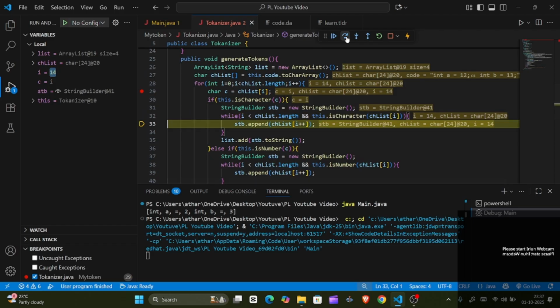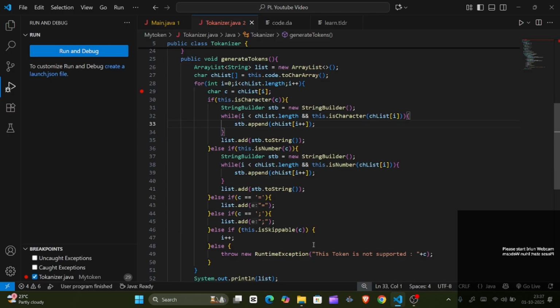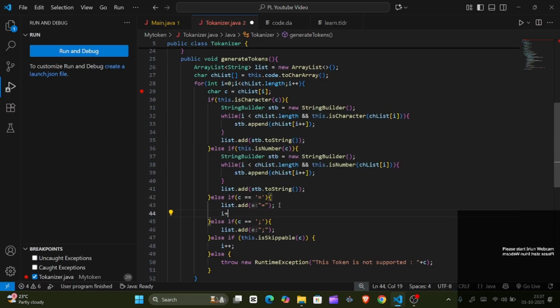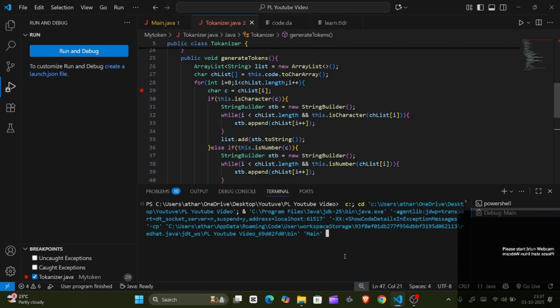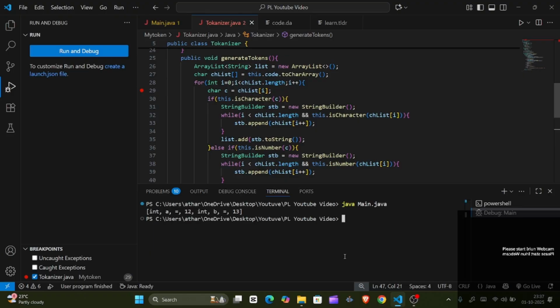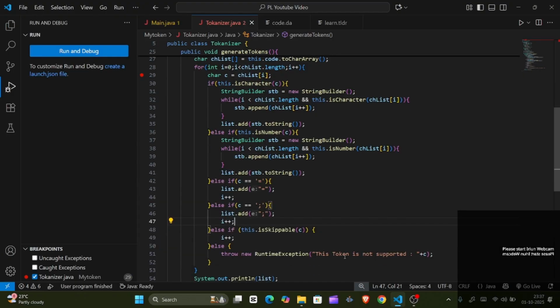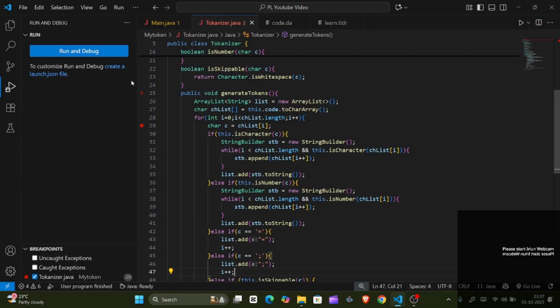Okay, what was wrong? Oh, got it. After this we should also increment it. Yeah, got it. This was the error. This is what we do. Still, what's wrong?